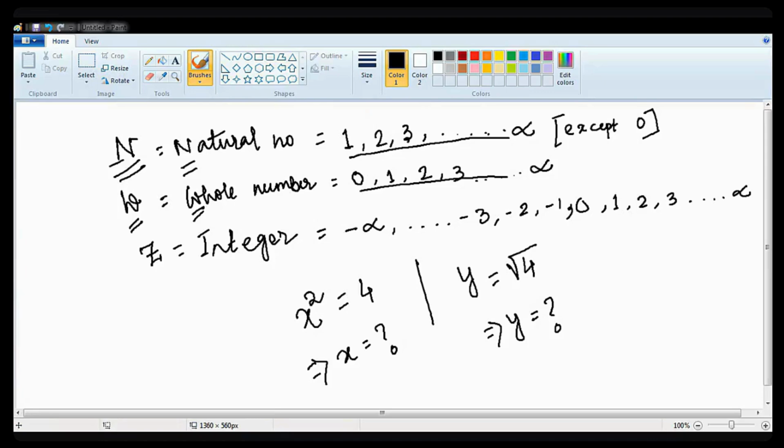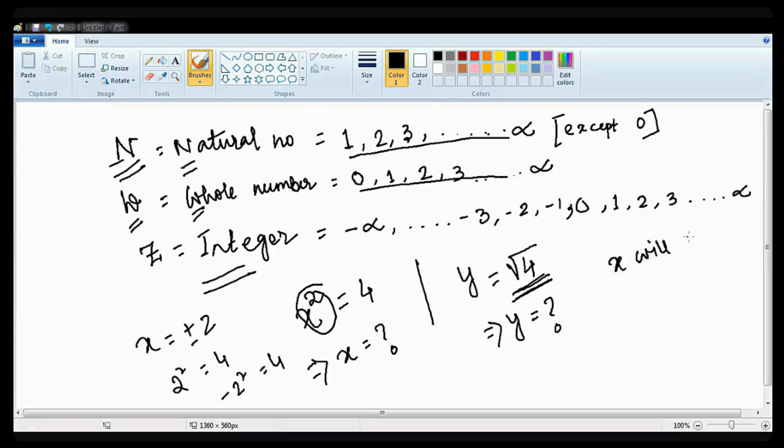Naren Chandrapal has written correctly. Very good. That is why this integer concept comes into action. Whenever we are writing x, x is plus minus 2, because plus 2 square is also 4, and minus 2 square is also 4, since minus minus gives plus. But in this question, try to understand, this is x square. X square means x will have two roots.